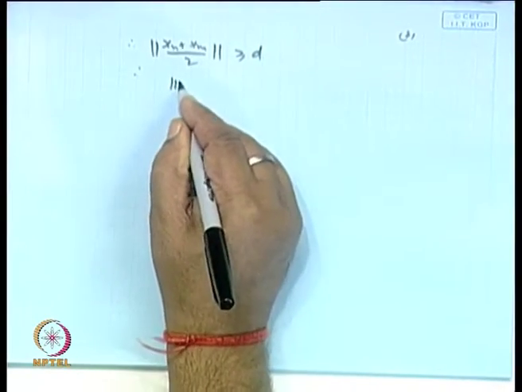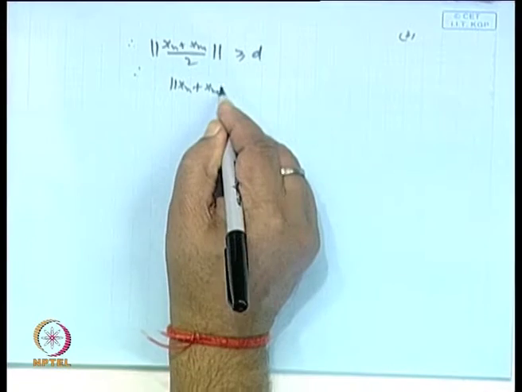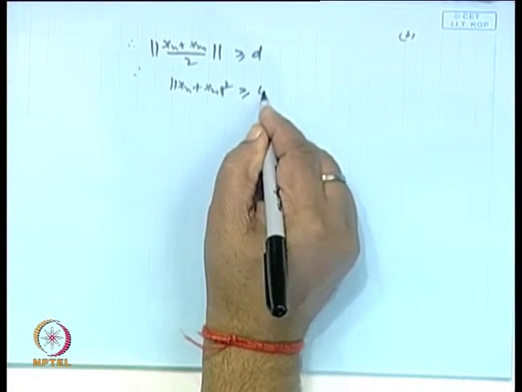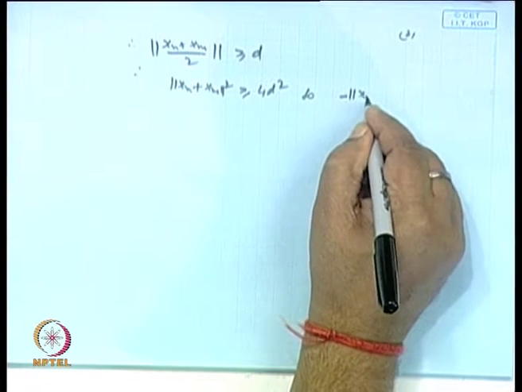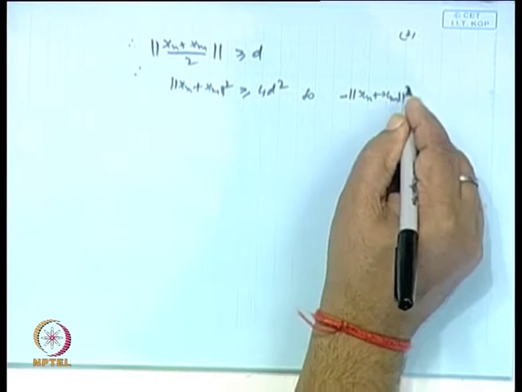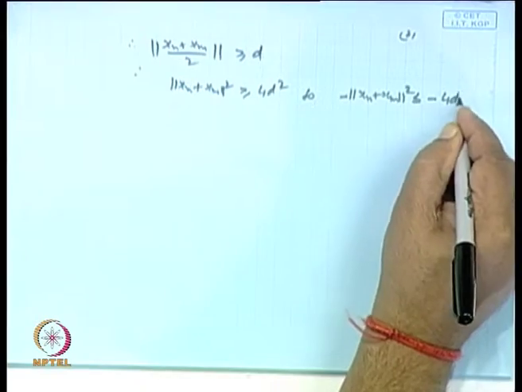Therefore, norm of Xn plus Xm whole square is greater than or equal to 4 D square. So, minus times this is less than or equal to minus 4 D square.